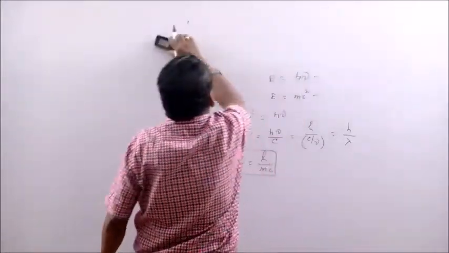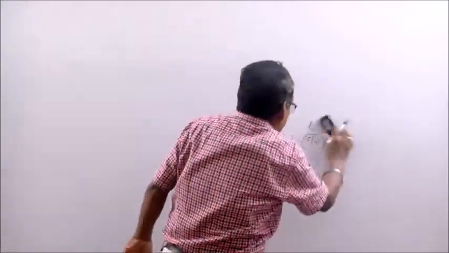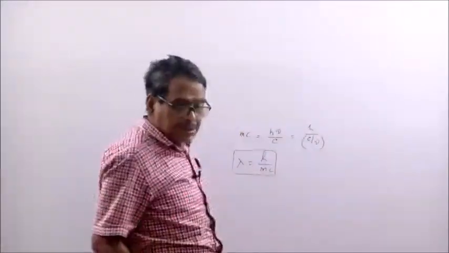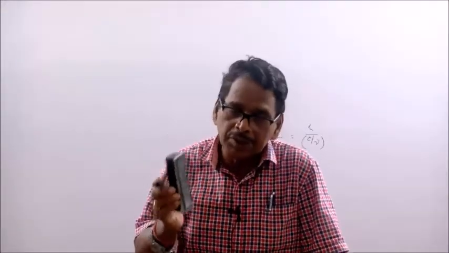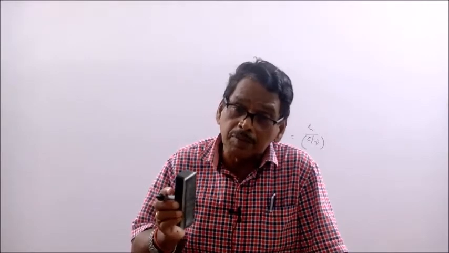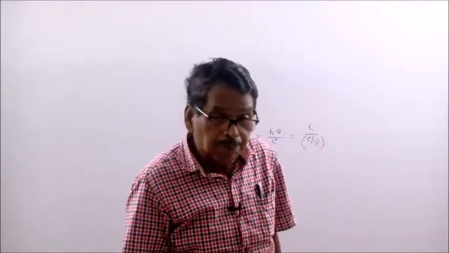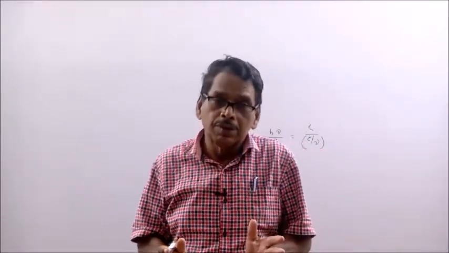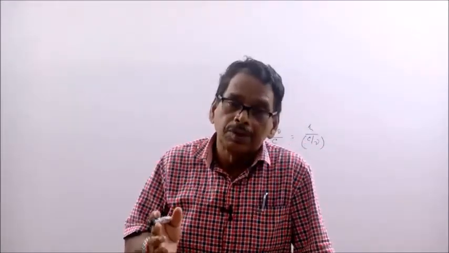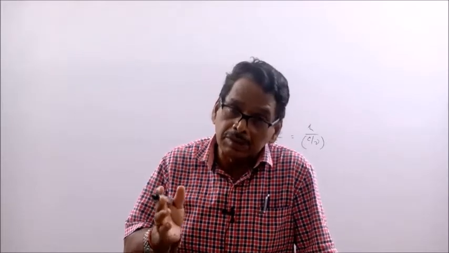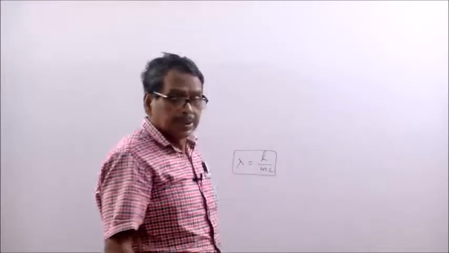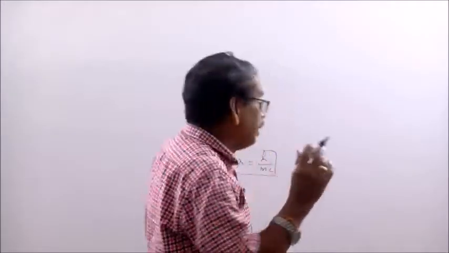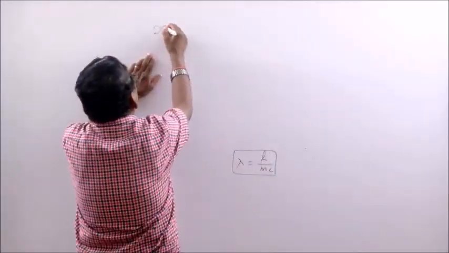Since a photon is behaving as a particle as well as a wave, when a particle is moving, it is associated with a wave. Since a moving particle is always associated with a wave, that wave is called de Broglie wave.